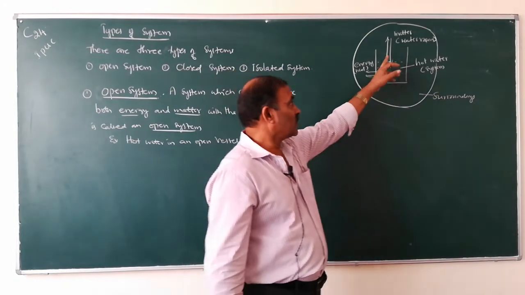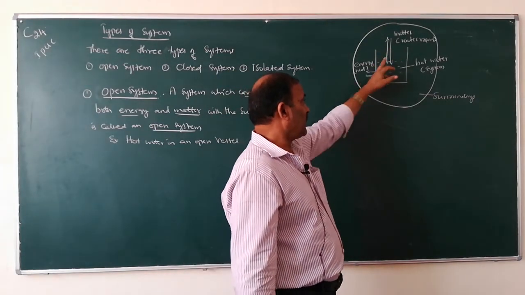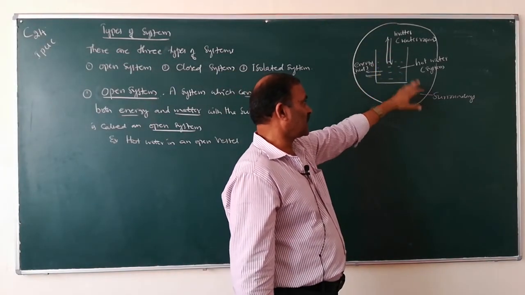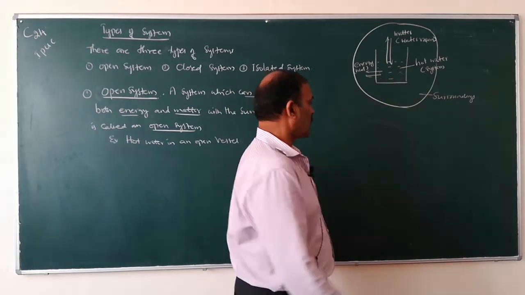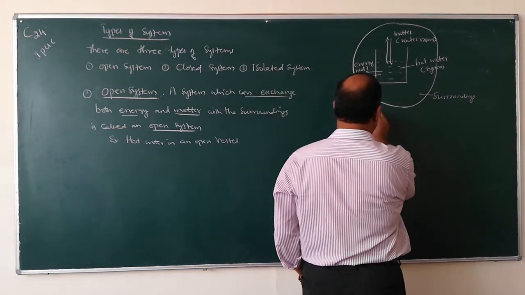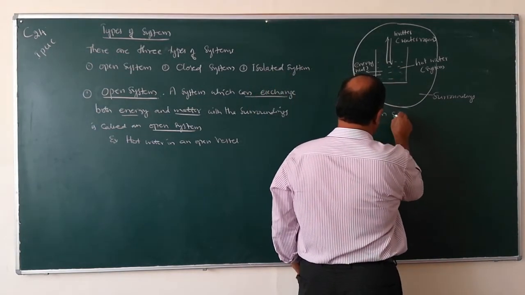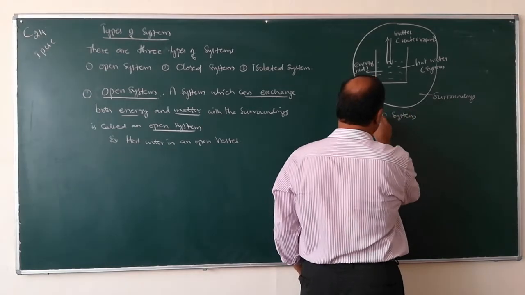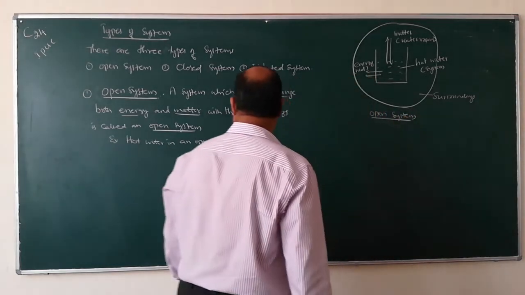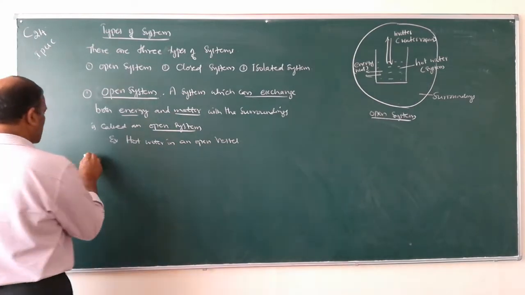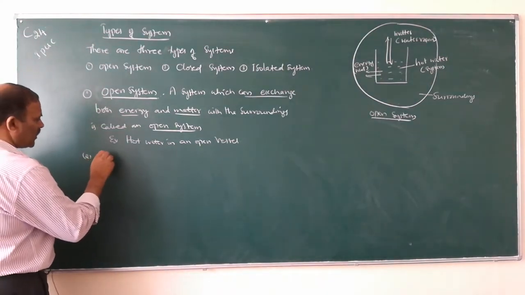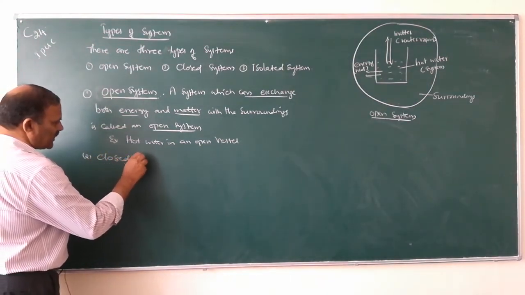It is an open system. So then what is a closed system? Closed system.